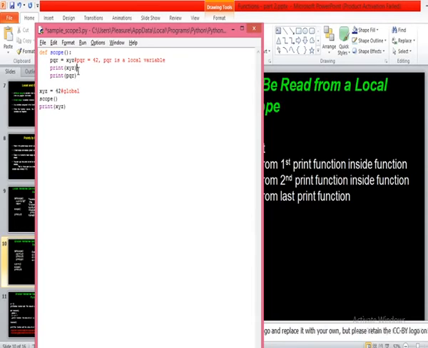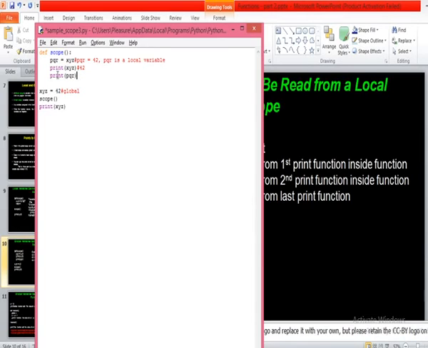Now when I execute print XYZ, again I'm reading the value of XYZ and printing it. Are you getting my point? With this print of XYZ, I'm reading the value of XYZ and printing. Since read permission is permitted, the value 42 will be displayed on the screen.